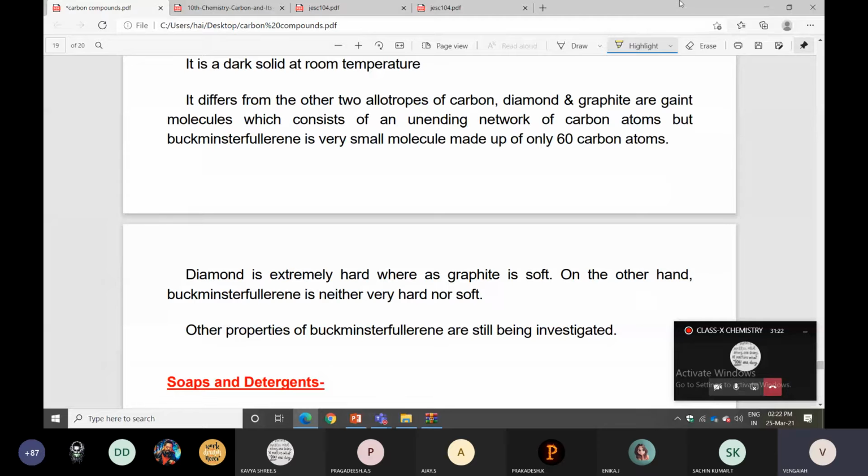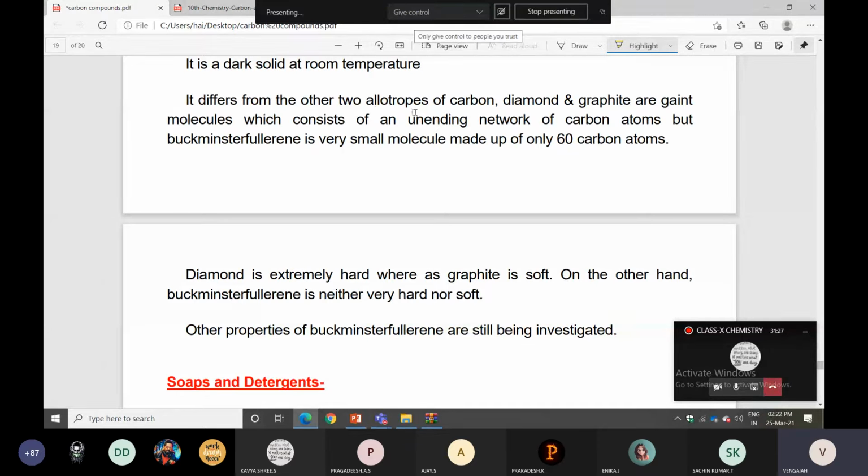Diamond and graphite are giant molecules, which consist of an unending network of carbon atoms, but Buckminster Fullerene is a very small molecule made up of only 60 carbon atoms. Diamond is extremely hard, whereas graphite is soft. On the other hand, Buckminster Fullerene is neither very hard nor soft.